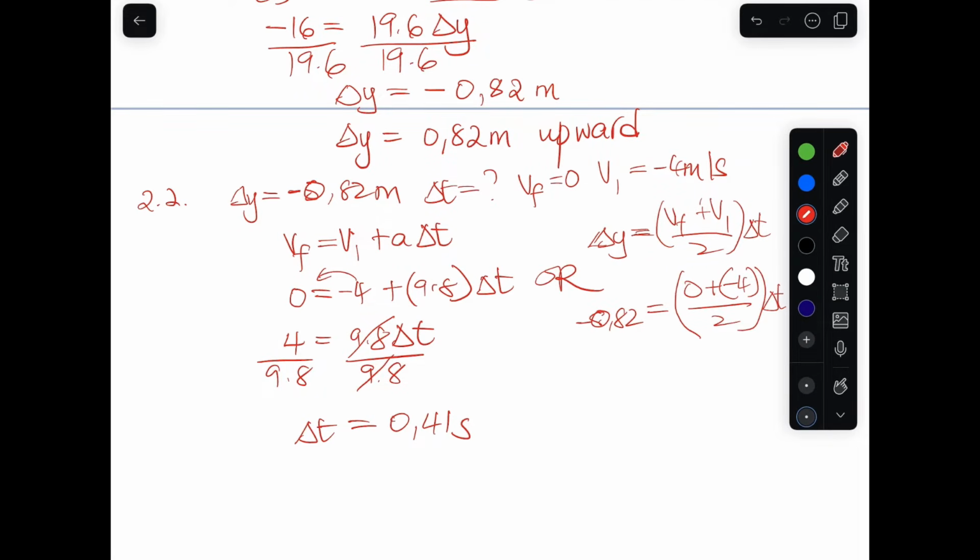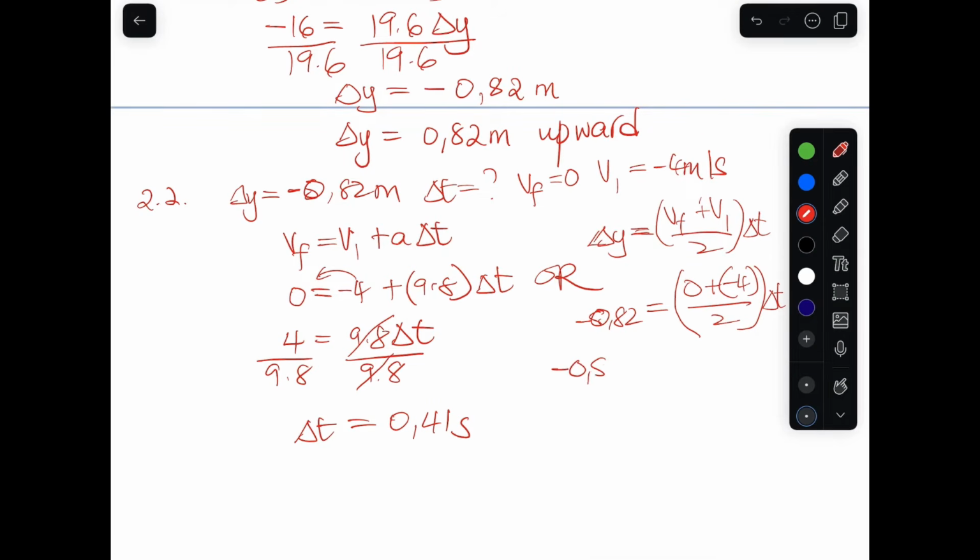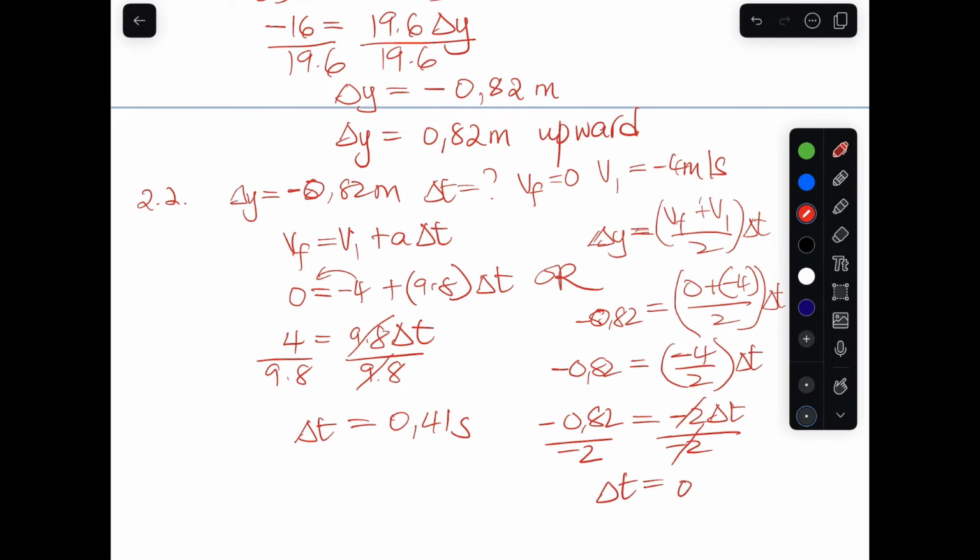So it will be negative 2 change in t equals 0.82. As you can see, it will give the same answer. We divide by negative 2, divide by negative 2. So our change in t here is going to be 0.41 seconds.